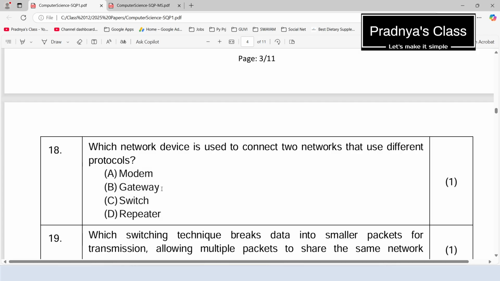So to connect 2 different networks we use a gateway. So B is the correct choice.